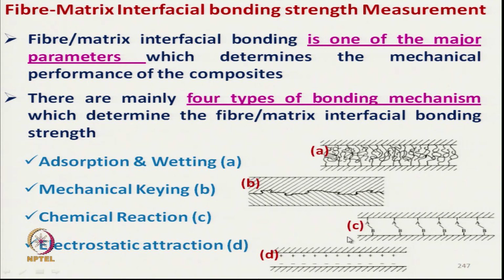Then chemical reaction between reinforcing material and the matrix, and electrostatic attraction. So, electrostatic attraction is one of the methods where we can get the matrix adhered to the fiber surface.